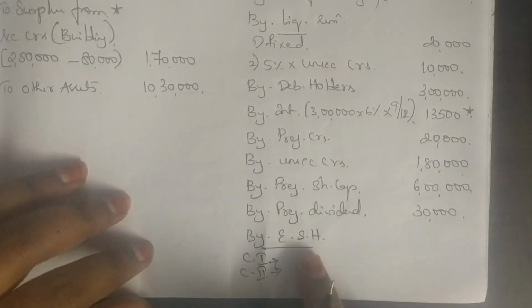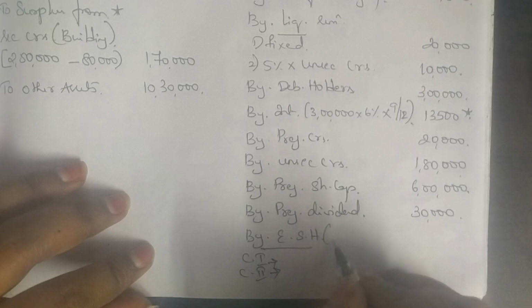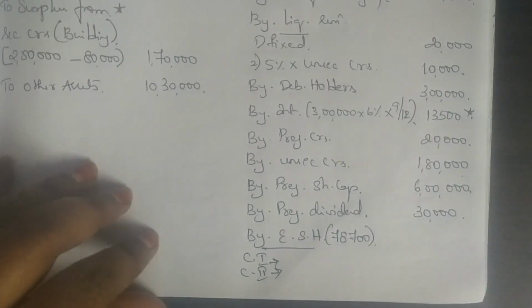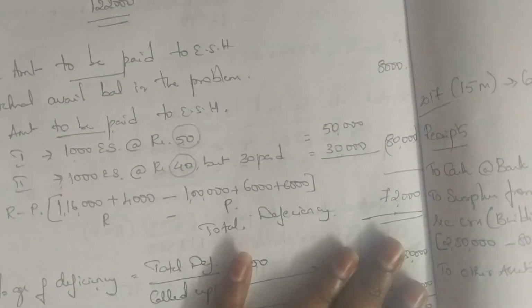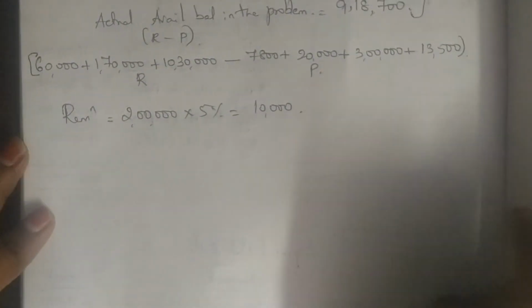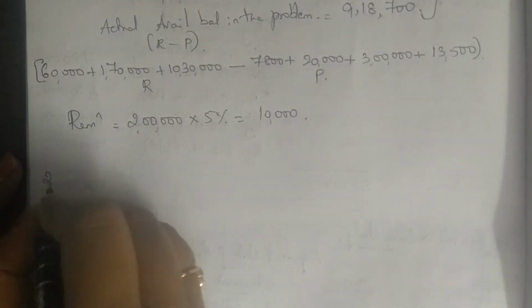Okay, you have an available balance of 78,700. We'll see how you have to give the 78,700: how much you have to pay for class 1 and how much you have to pay for class 2. By now you should be thorough with this calculation of deficiency, because for the last 4 or 5 problems we have been doing the same thing. Okay, so here I'll write my second working note.